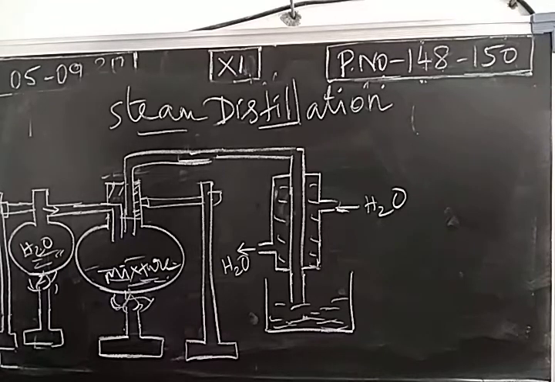One more question: what is the application of this steam distillation? This is used for the manufacturing of aniline, turpentine oil, as well as extracting essential oils from plants as well as flowers. So steam distillation is used in many separation processes. Next one is azeotropic distillation.